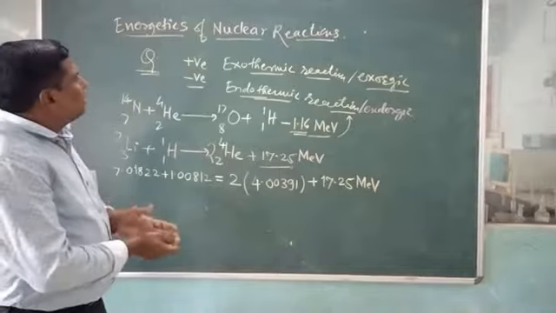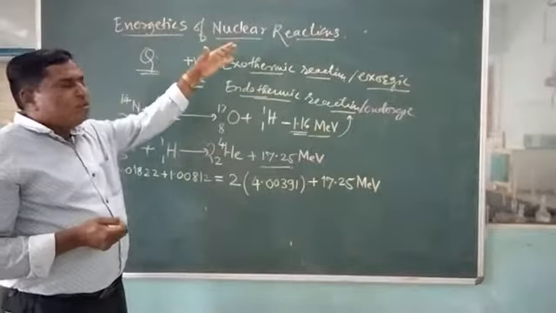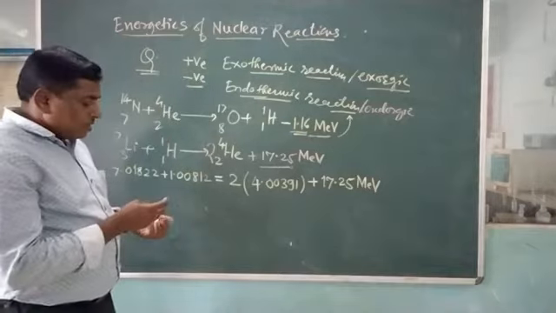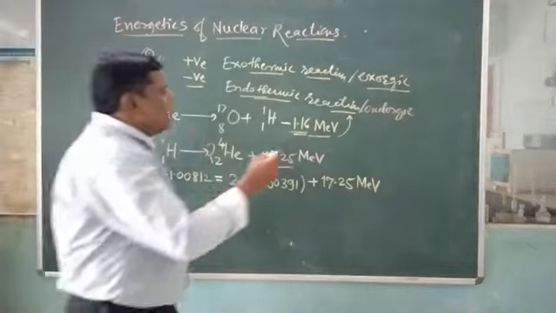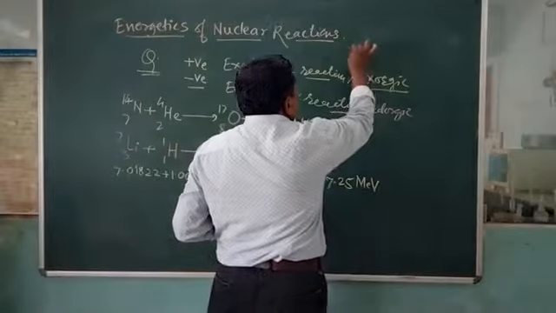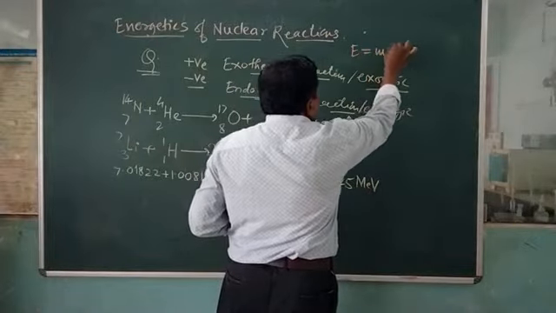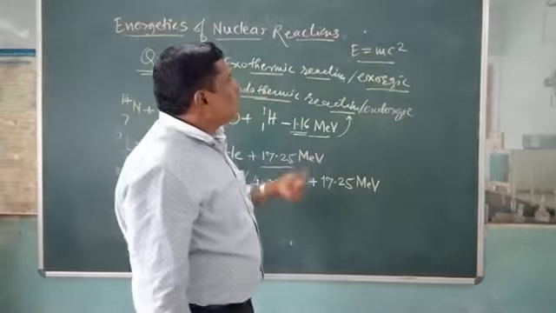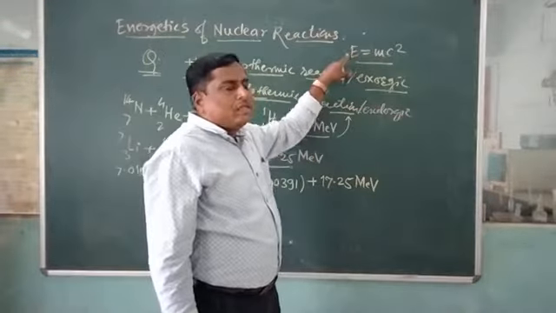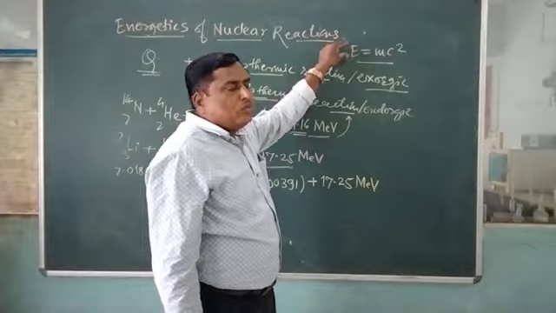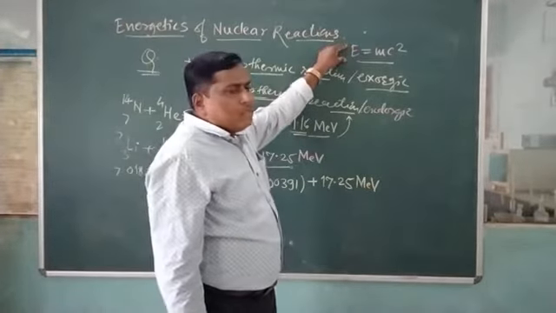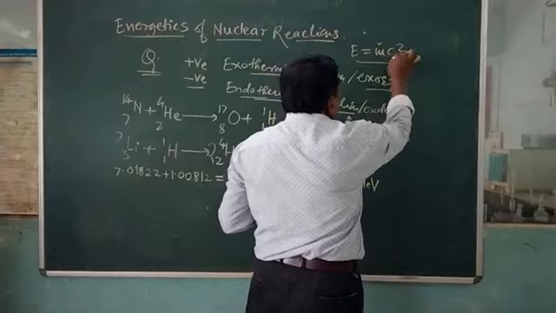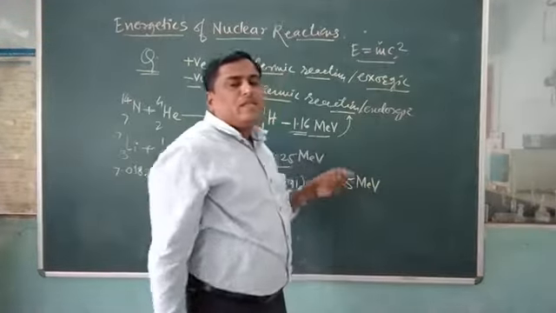The nuclear energy can be associated with the mass defect, and this can be calculated by the equation E equal to mc square, Einstein's equation. It is used to calculate the nuclear energy, indicated by E, where m is the mass defect and c is the velocity of light in air.